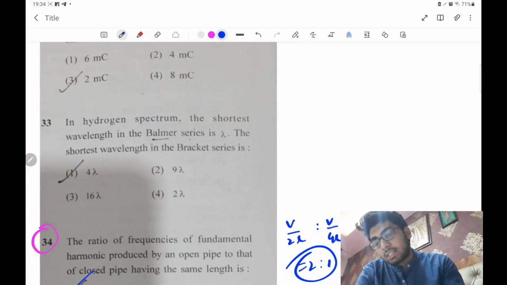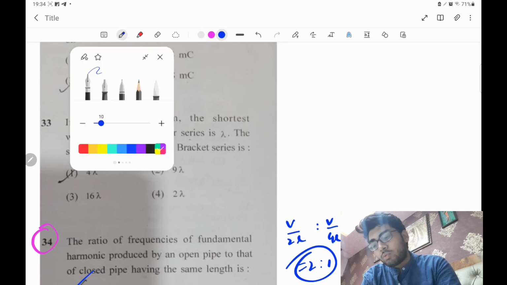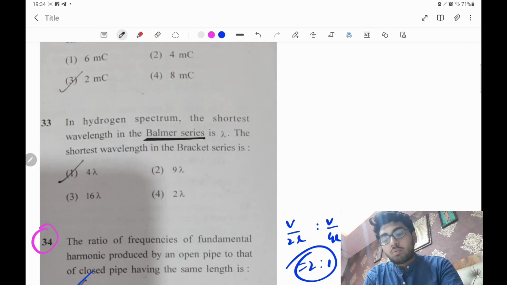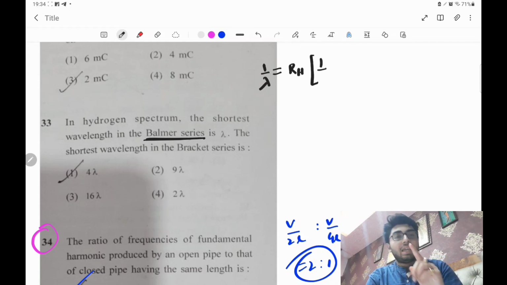Next question: in the hydrogen spectrum, the shortest wavelength in the Balmer series is lambda. What will the shortest wavelength in the Brackett series be? Here you have to write down two equations. For the Balmer series, the formula will be 1 by lambda equals Rydberg constant RH into (1 by n1 square minus 1 by n2 square) into Z square, right?